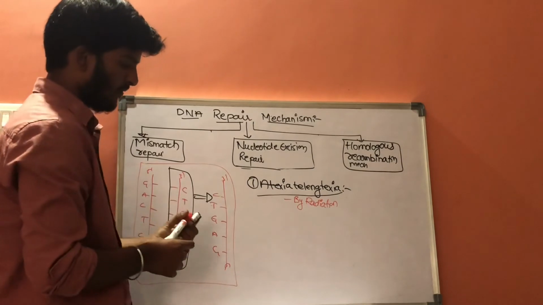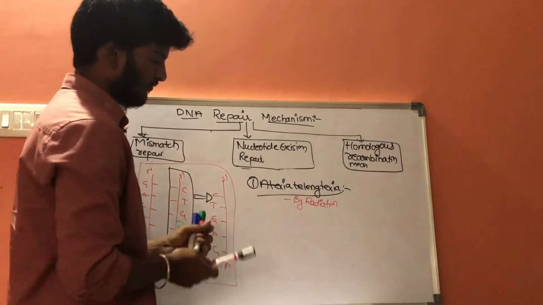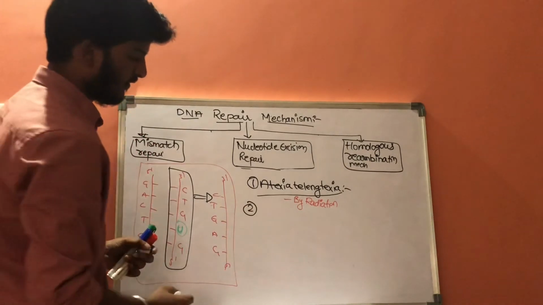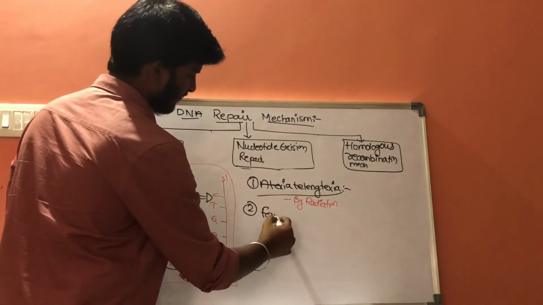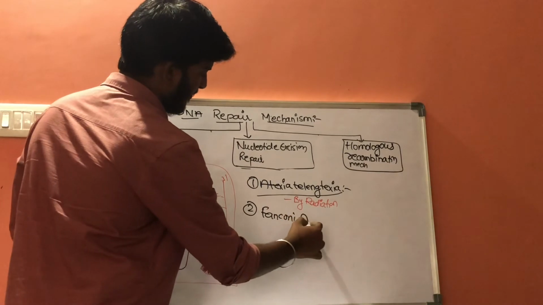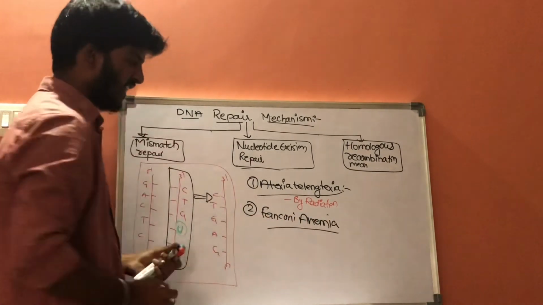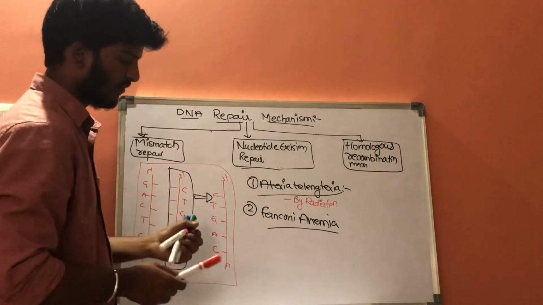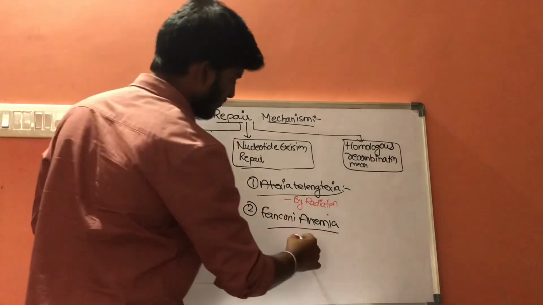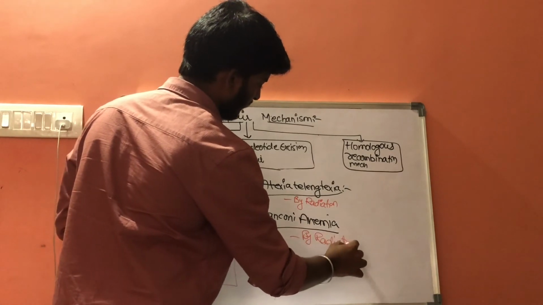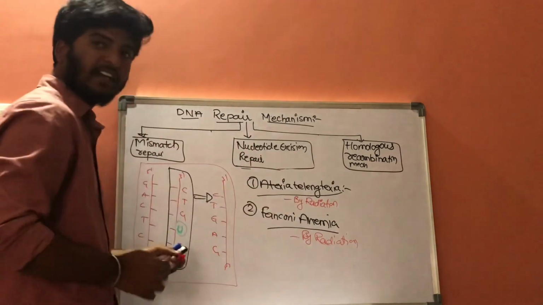And the second type is Fanconi anemia. Fanconi anemia is the second type, which is also caused because of radiations. It is affected by the radiation.